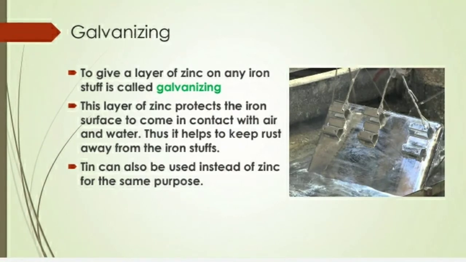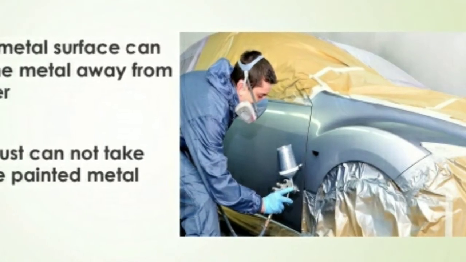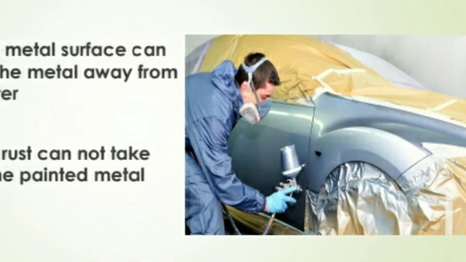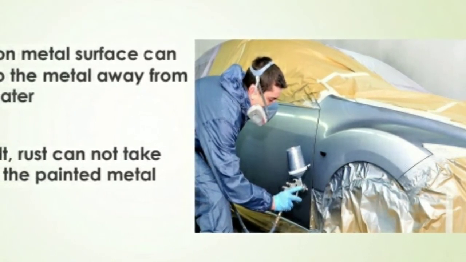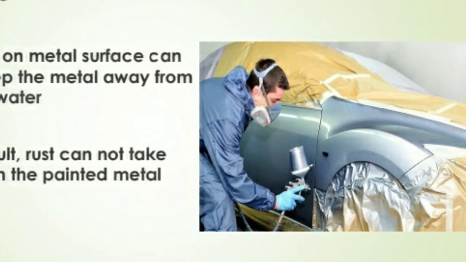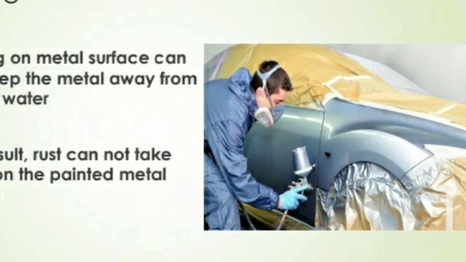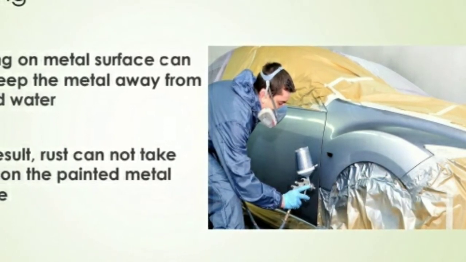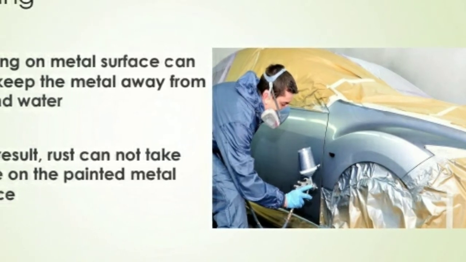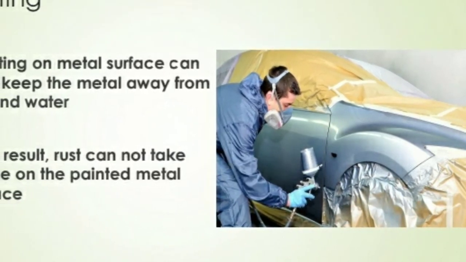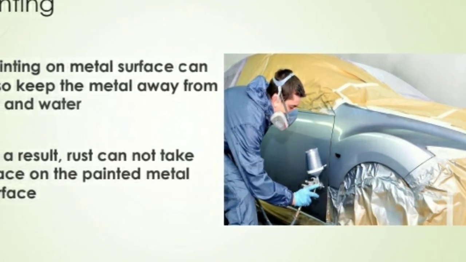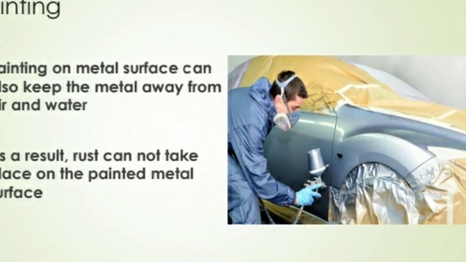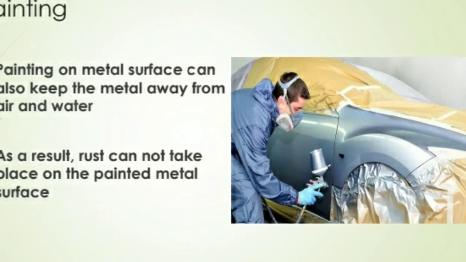Now we'll go for another lesson, which is painting. You can see near your site, your house, your office, your school, they are painted. So this lesson is also very interesting for us.